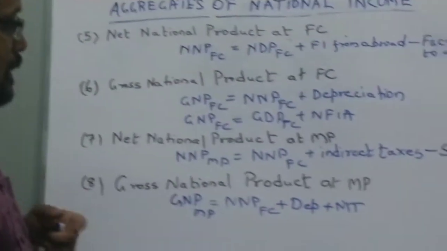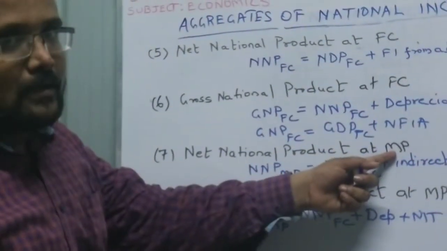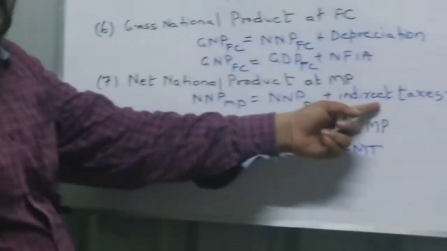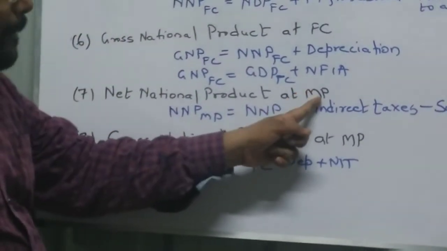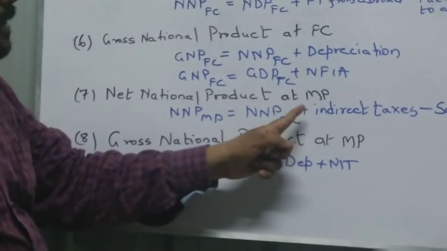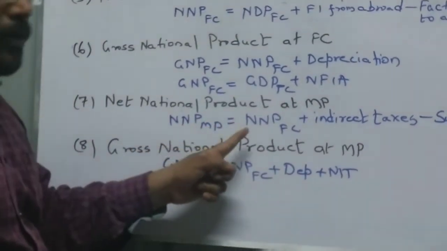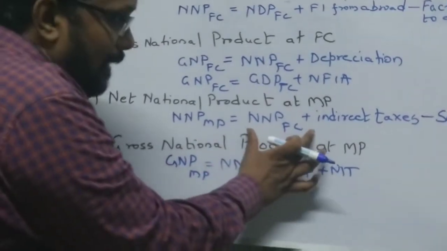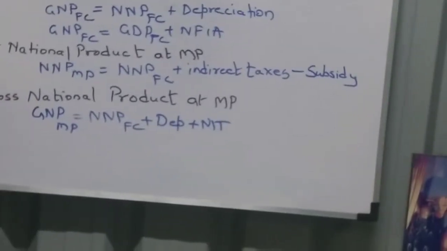So next one, net national product at MP. Now MP means what? I told you, it includes taxes. FC means without tax. MP means including tax. So net national product at MP is equal to net national product at factor cost plus taxes minus subsidy.